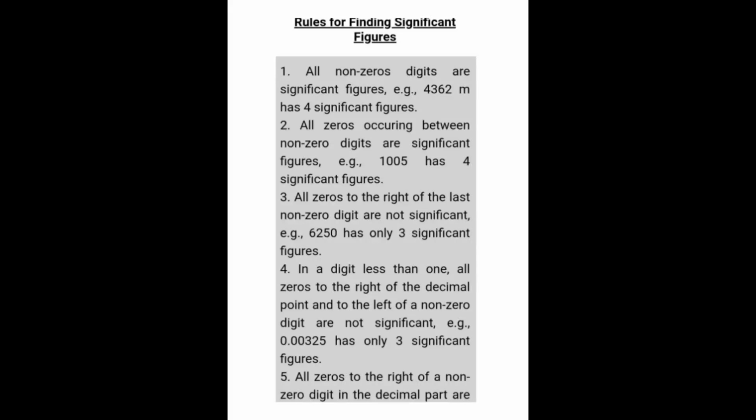There are a few rules for calculating significant figures. If there are non-zero terms, like 4362, the significant figures are 4, and all zeros between are countable, like 1005, where the significant figures are also 4. All zeros to the right of the last non-zero digit are non-significant; here we have 625, that is 3 significant digits. And before a non-zero term we will not count any significant number, so here again we have 3 significant figures.